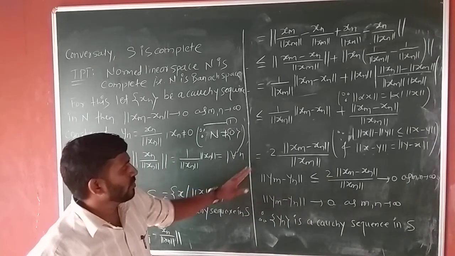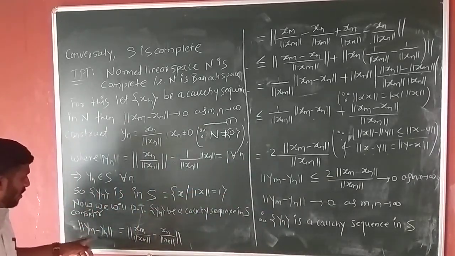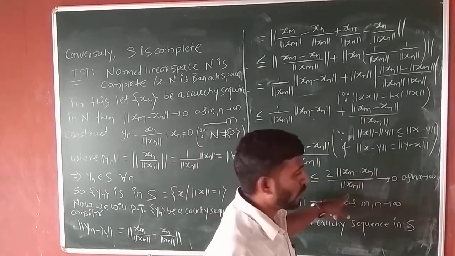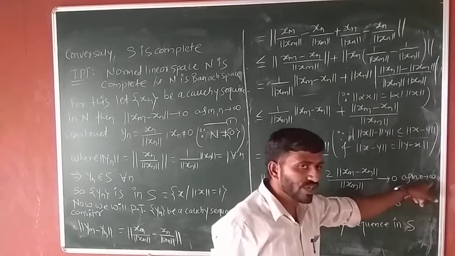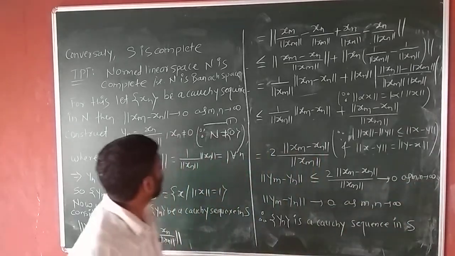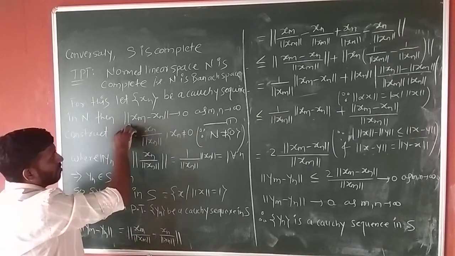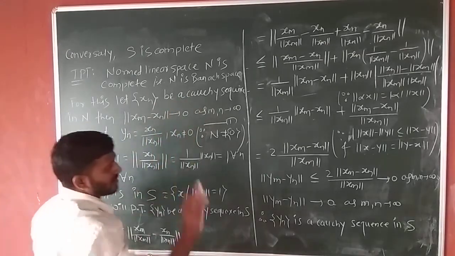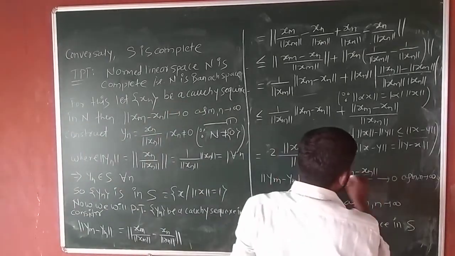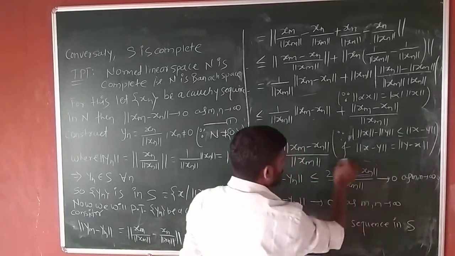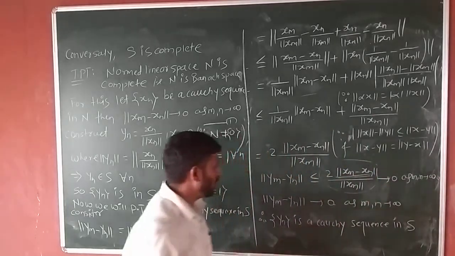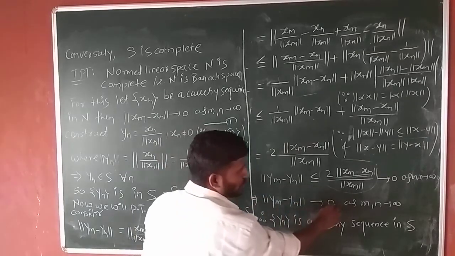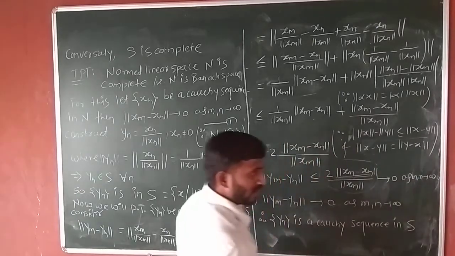So here we consider norm of y_n minus y_m, which is less than or equal to 2 times norm of x_n minus x_m upon norm of x_n, which tends to 0 as m, n tend to infinity. Why? Because of equation 1: norm of x_n minus x_m tends to 0 as m, n tend to infinity, because x_n is a Cauchy sequence. So the whole quantity tends to 0, which implies norm of y_n minus y_m tends to 0 as m, n tend to infinity.